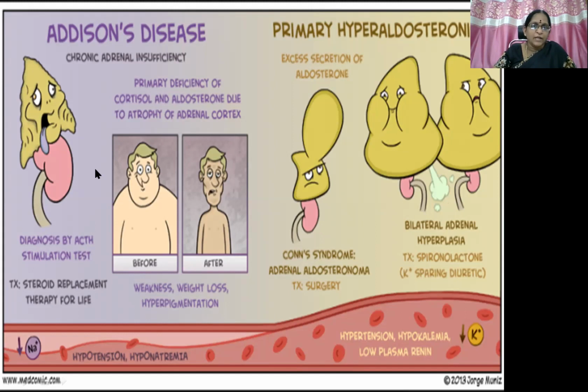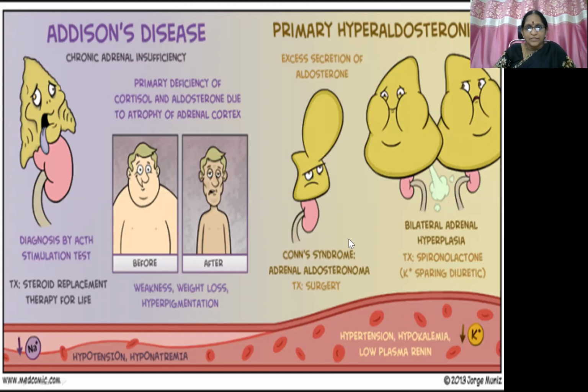So here the hypo manifestations: primary deficiency of cortisol and aldosterone due to atrophy of the adrenal cortex, diagnosed by ACTH stimulation test, treated with steroid replacement therapy for life. So you can see weakness, weight loss, and hyperpigmentation because of the deficiency, so hypotension and hyponatremia.